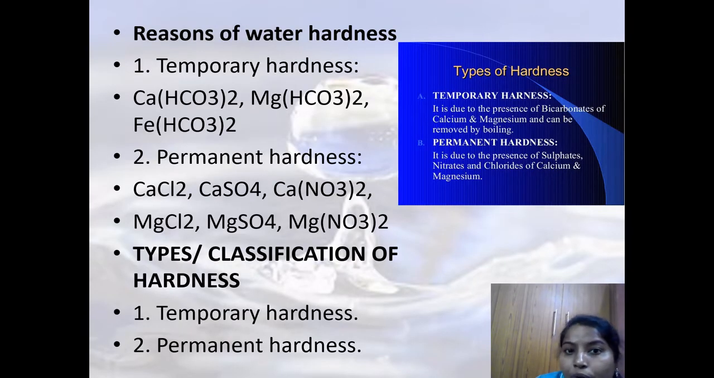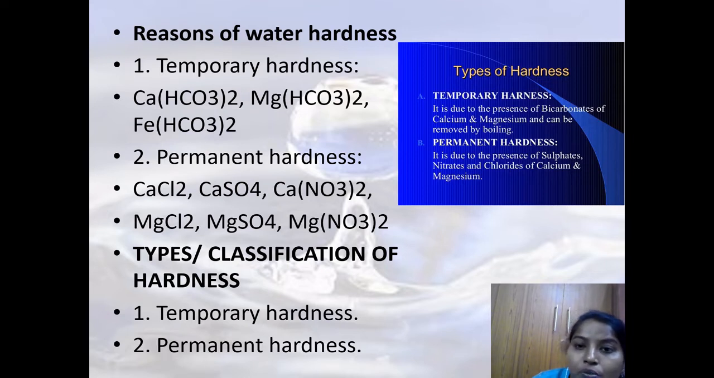So why is water hard? As I already told you, hardness can be classified as temporary and permanent hardness. Temporary hardness is when the water consists of bicarbonates of calcium and magnesium. And permanent hardness is due to the presence of sulfates, nitrates, and chlorides of calcium and magnesium. Okay, I'll repeat.